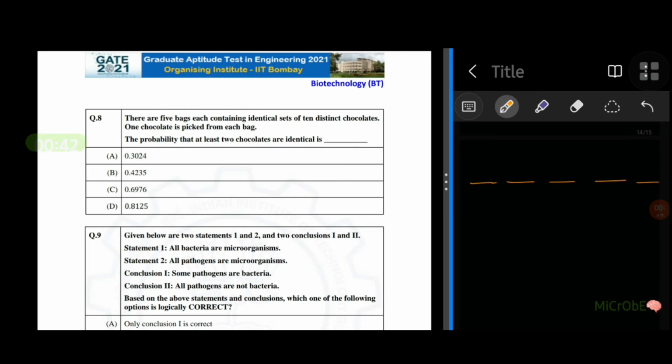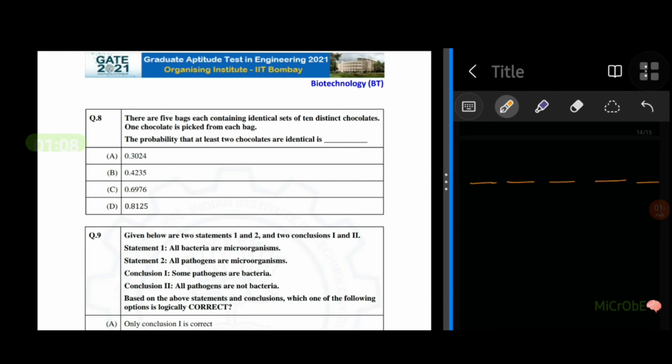And we have to find the probability that at least 2 chocolates are identical when we draw 1 chocolate each from these bags. So what would be the easiest way to find that? First of all, it's easy to find the probability that no two chocolates are identical.